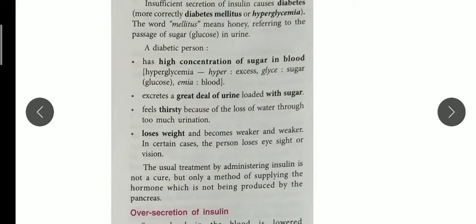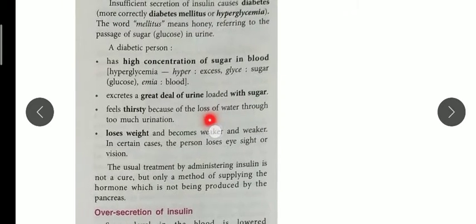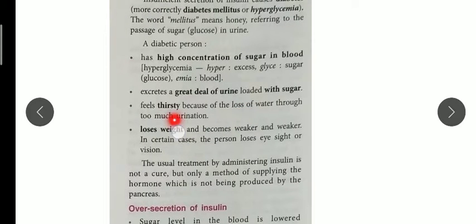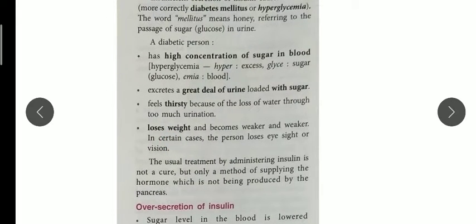You can read, it excretes a great deal of urine loaded with sugar. In diabetic patients, the sugar content in the urine is very high, and they feel thirsty also. They feel the urge to pass urine because of the loss of water through too much urination. Due to that they feel thirsty, because water along with this high amount of sugar is removed from their body. They also show weight loss, and they become weak.